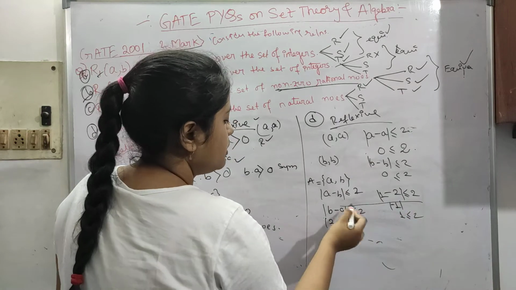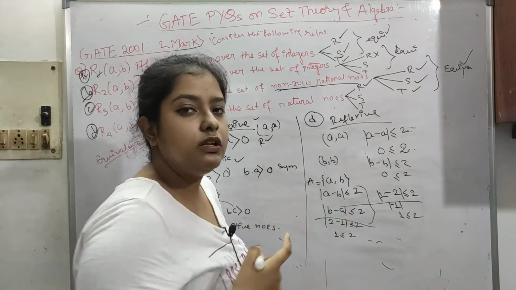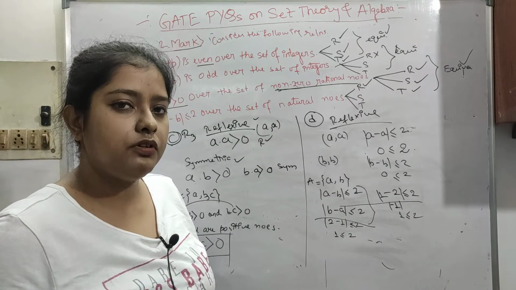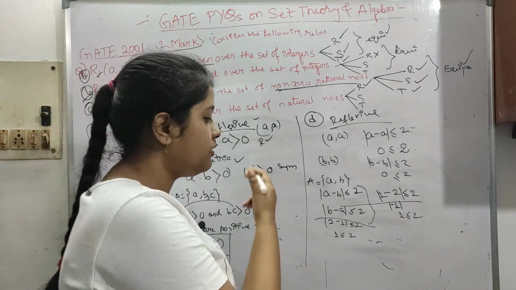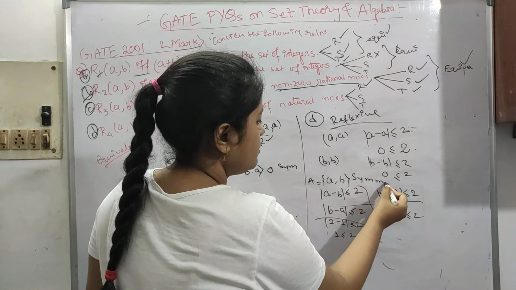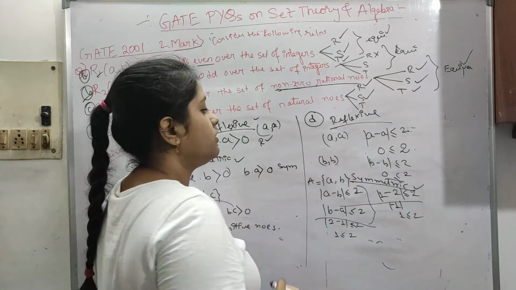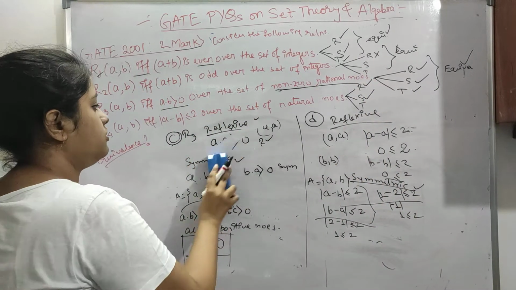So this holds. So this is symmetric. If the modulus sign had not been present, we would have got something different, but since the modulus is present, it is symmetric. Now we just have to find out if it is transitive or not.